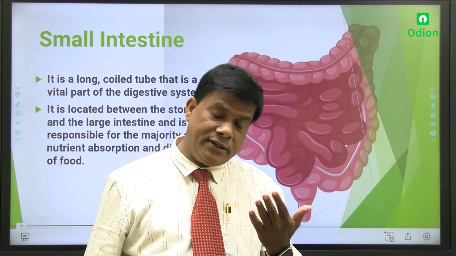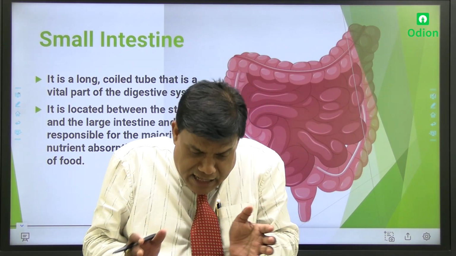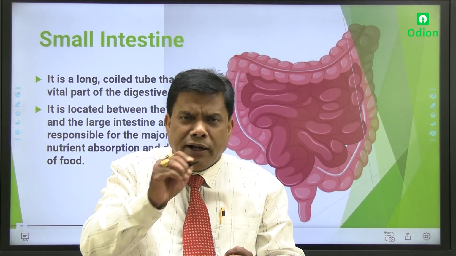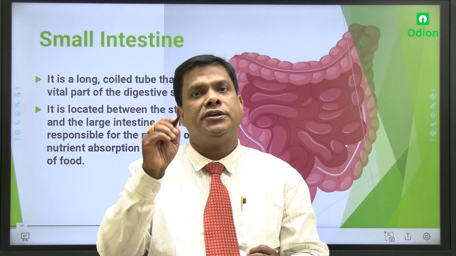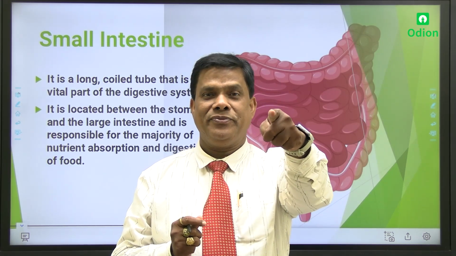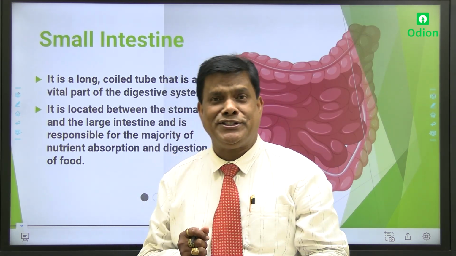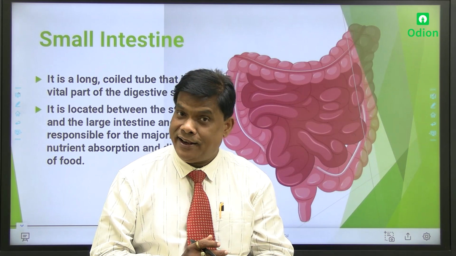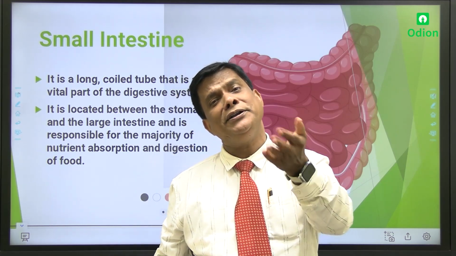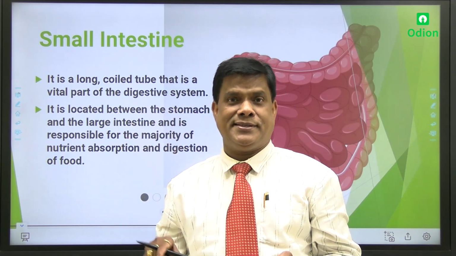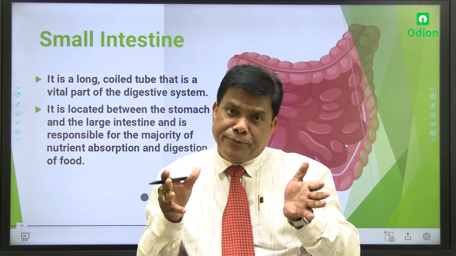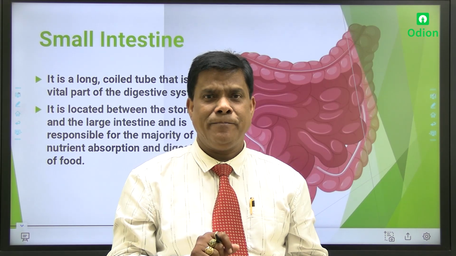32 feet से भी ज़्यादा बेटा. But within a small space, it is a coiled-like structure. So that's why it is called a small intestine, but the size is large. Alternatively, after the small intestine, the large intestine is there. The name is large intestine, but the size is lesser in comparison to the small intestine. Only the space, that coiled-like structure, the large intestine is accommodated within a limited space.